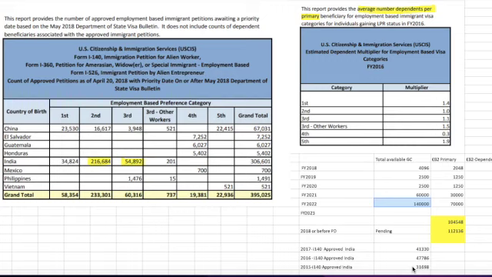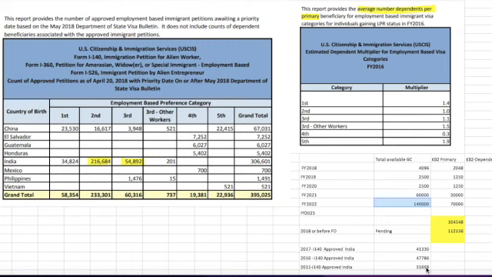I don't think it is possible based on these numbers. Based on these numbers, if nothing changes, these 31,000 visas will get adjudicated, and then the priority date will move to December 2015 for EB2 India.